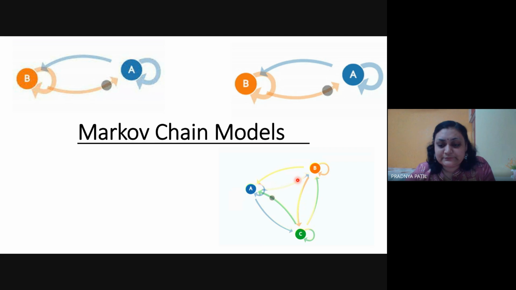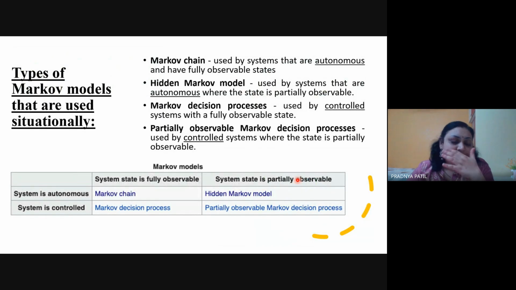So first of all, when we work with these Markov models, there are multiple usages of these Markov models and there are multiple types. When we say Markov chain, there are multiple states and a state transition is happening between the different states. That is why it is called a chain. This Markov chain is used by systems that are autonomous and have fully observable states.